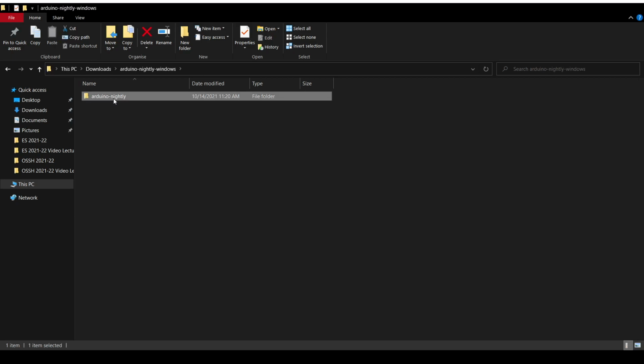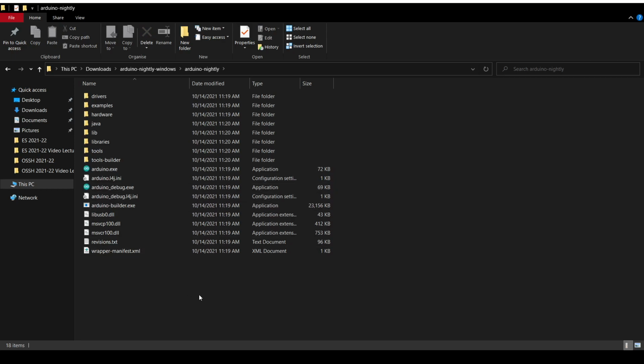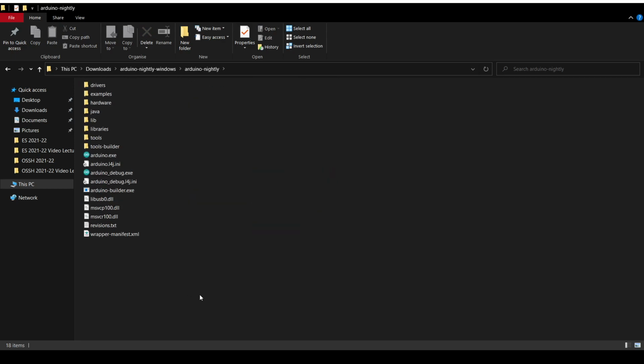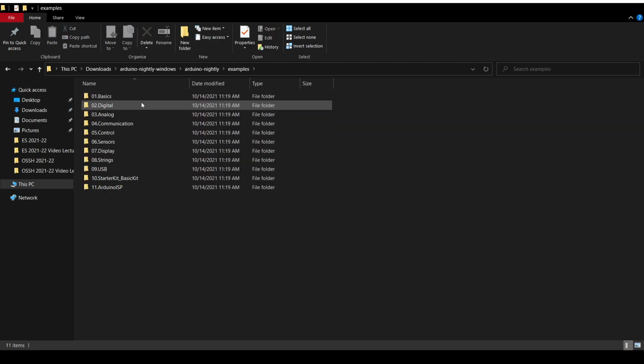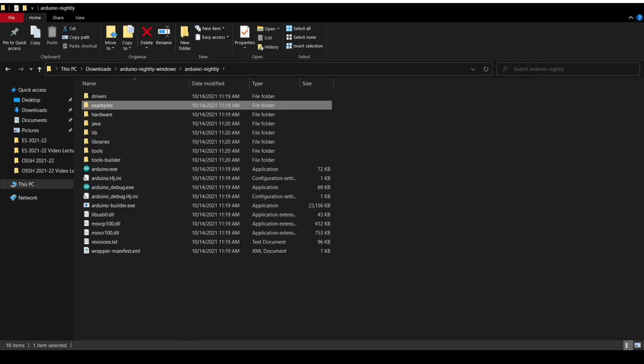So there is the Arduino folder, and in this folder what I have is this Arduino exe. Okay, that is the application. The type is application. All others are folders. For example, there are various ones: basic, digital, analog, communication, control, sensor, display, string, USB. All these are examples, isn't it? So you can check here.